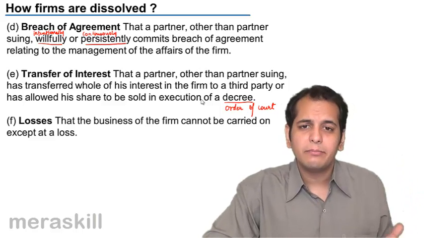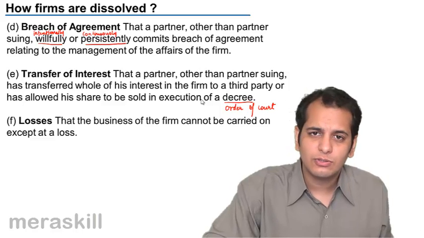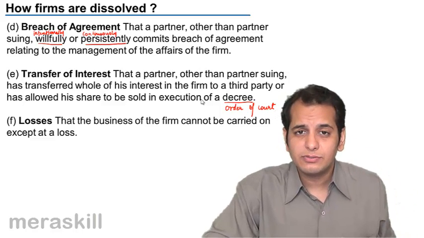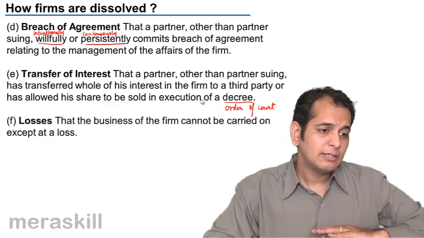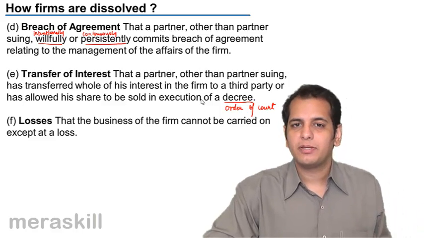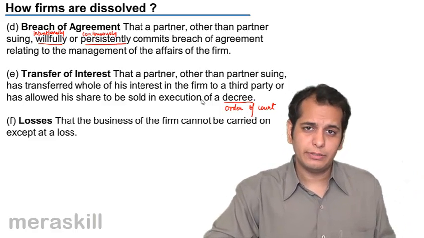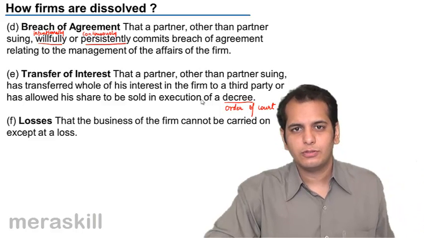The court will immediately give a dissolution order if sufficient evidence is produced that this firm can only be run by making losses. In future there is no possibility of profits.